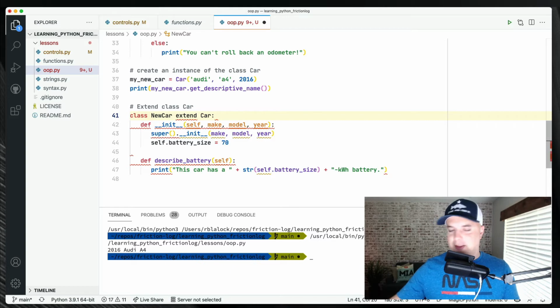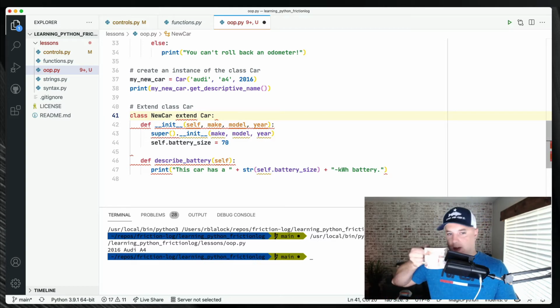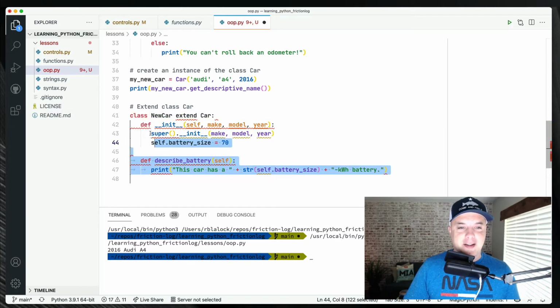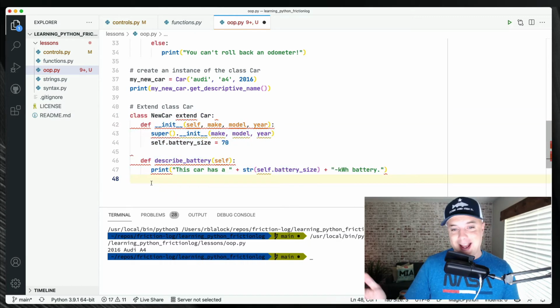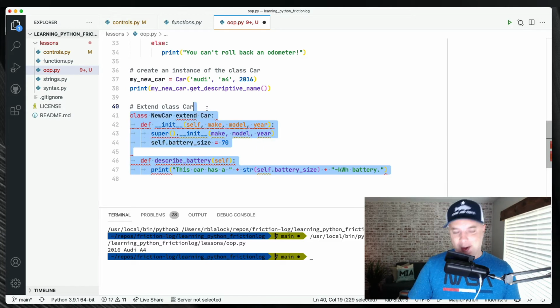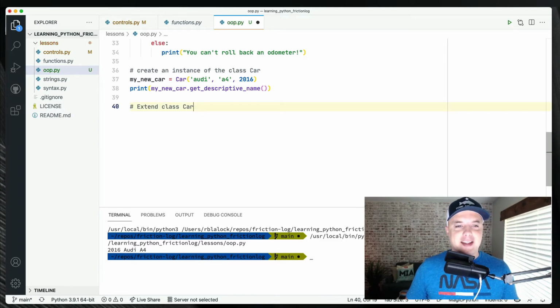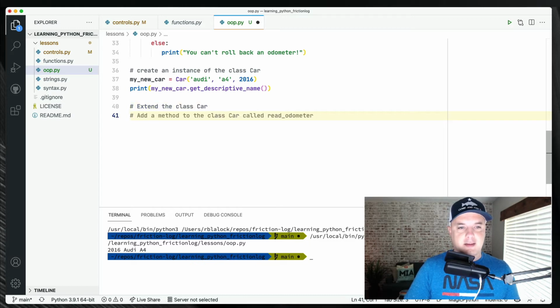Anybody that knows Python is watching this going, what is wrong with you? You need to do it this certain way. Again, I'm just trying to learn through Copilot. It's not telling me. I mean, it's let me describe the battery. That's a nice method. I didn't ask it to do that. Why? Extend. Come on, man. Nope. Nope. Okay.